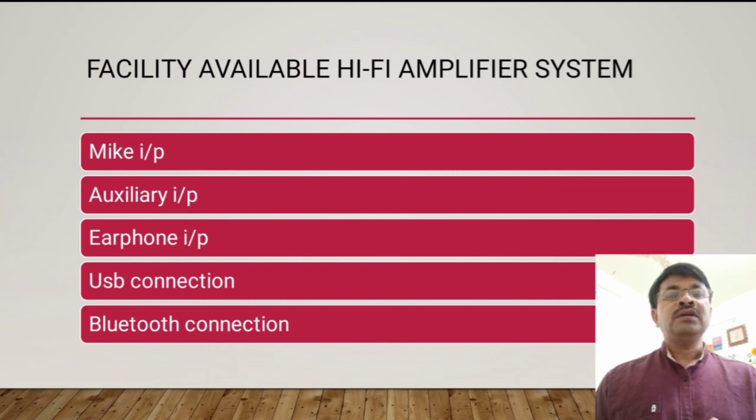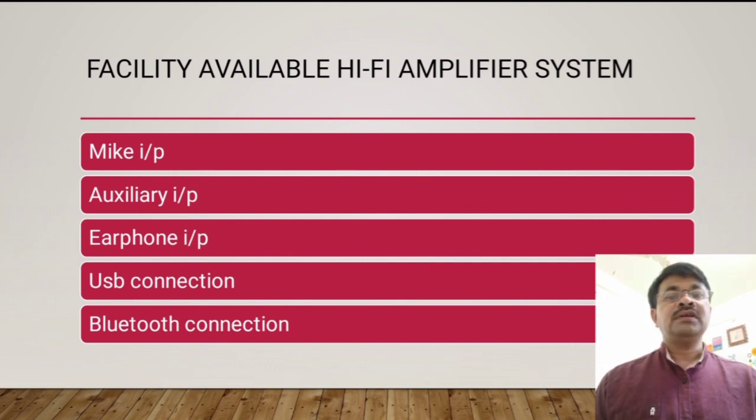Earphone input is again an extra facility available. USB connections: if anybody has a pen drive with a song on it, then this USB connection will be helpful for playing back that audio signal.